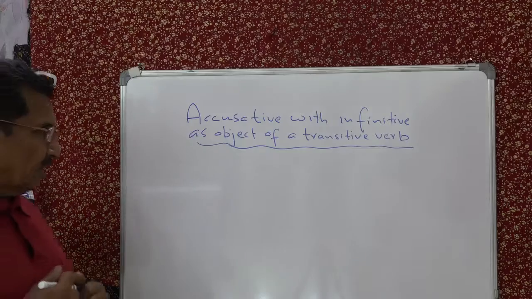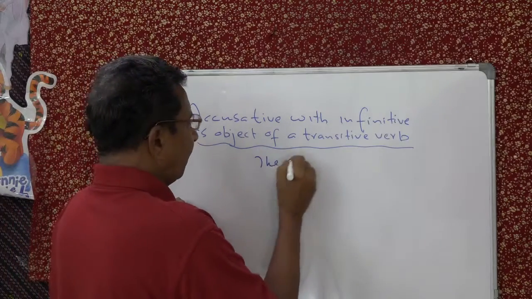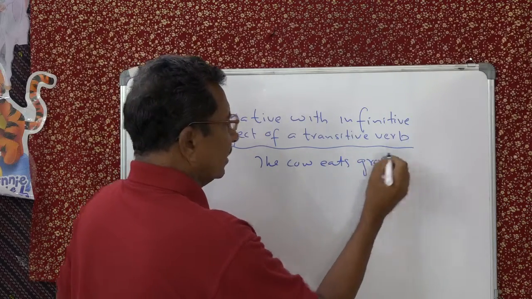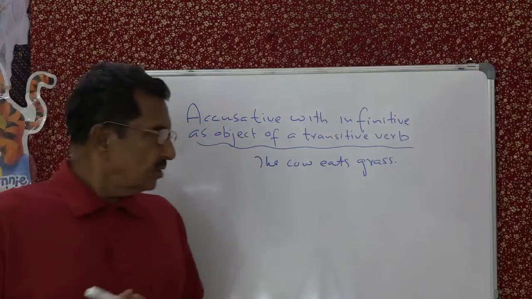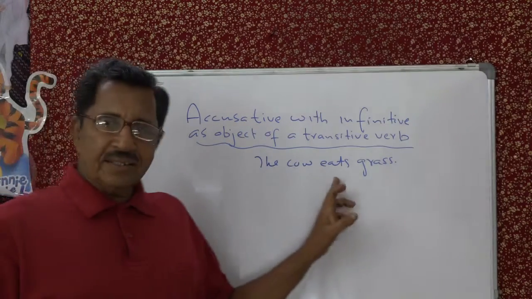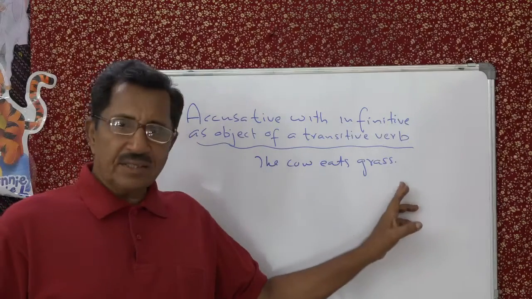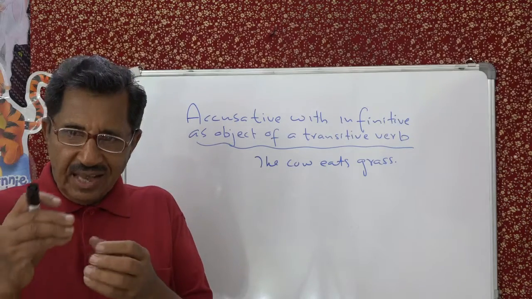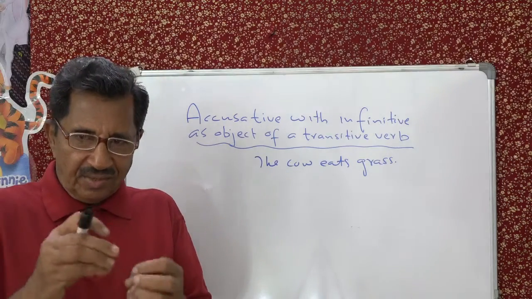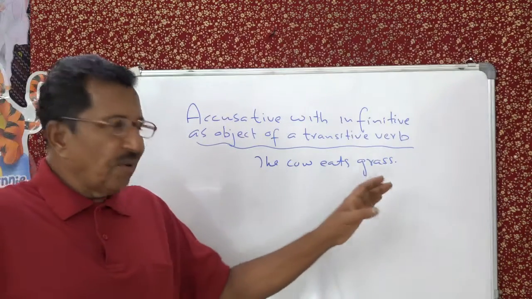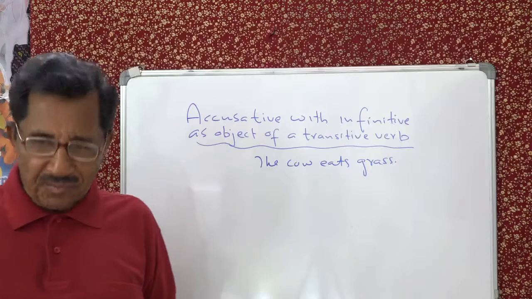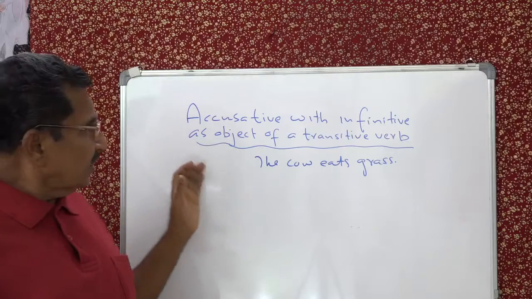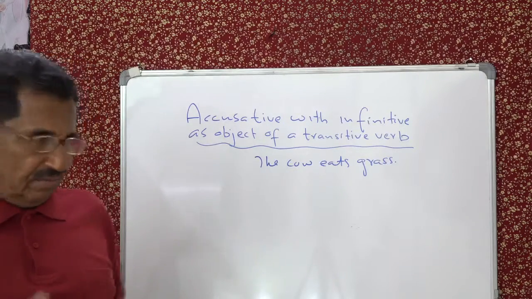For example, we say the cow eats grass. See that? So here you can see a simple sentence. The cow is subject, eats is verb, and its object is grass. That is, object means the action of the verb is received by a noun, and such a noun is the object. Understand? Okay.